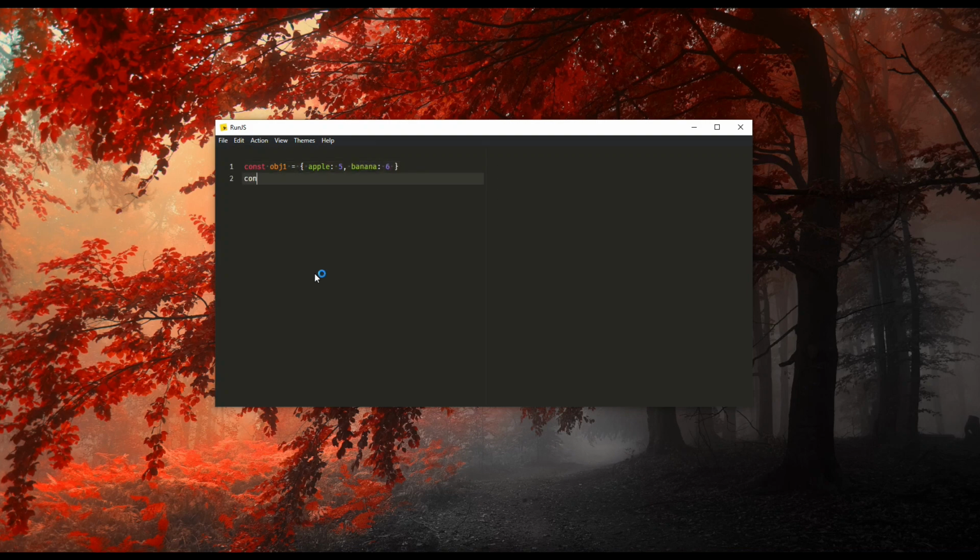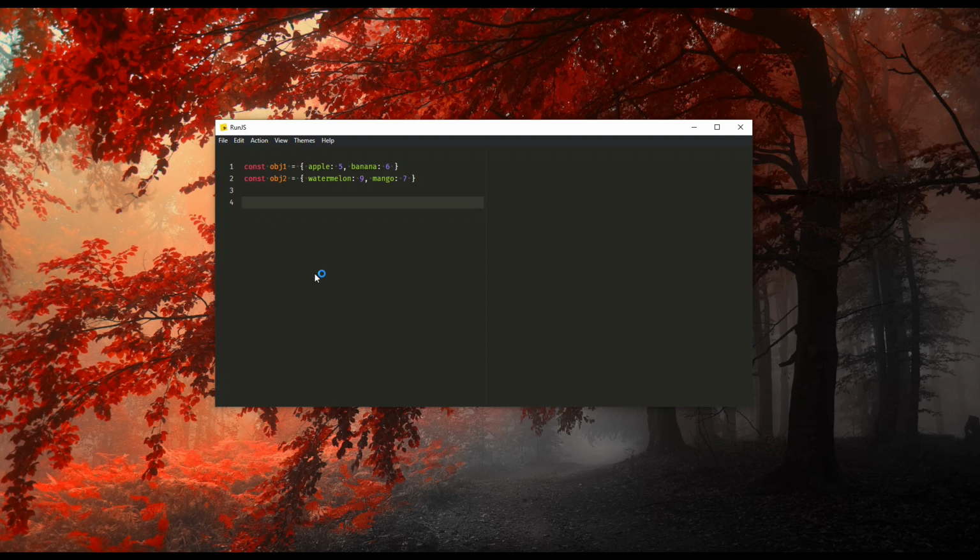So let me create two objects first, obj1 and obj2 like this, and I'm going to add watermelon here, and after that adding value, and the next one will be mango, and like this. Now I created two objects.